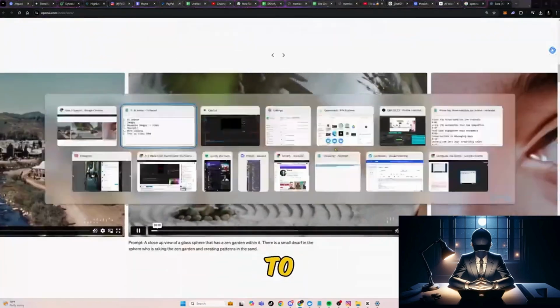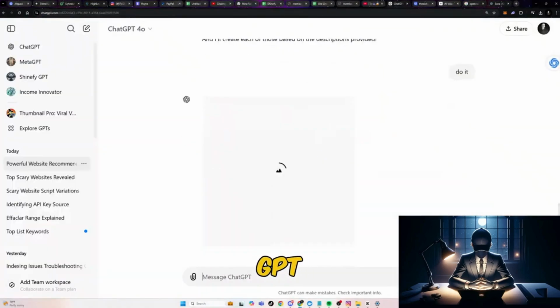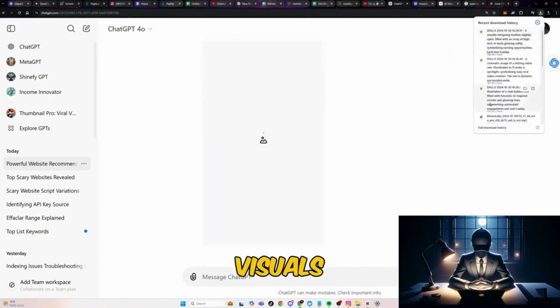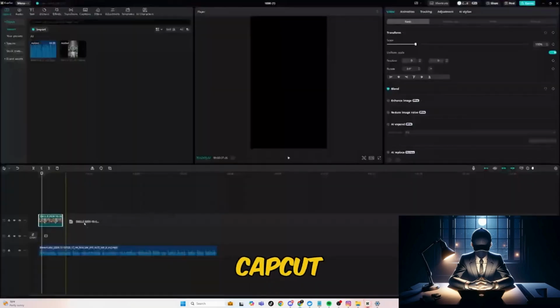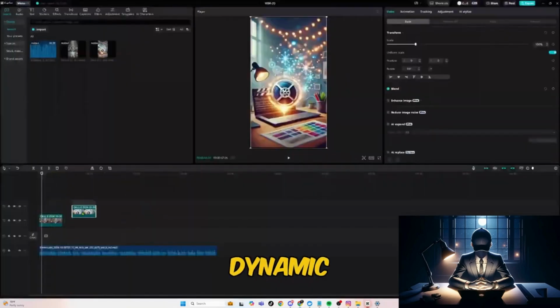Now let me show you how to generate images for our video with ChatGPT. In ChatGPT, I'll use an image generator to create visuals based on our script. You can download these images and upload them to CapCut, adding captions for a more dynamic video.